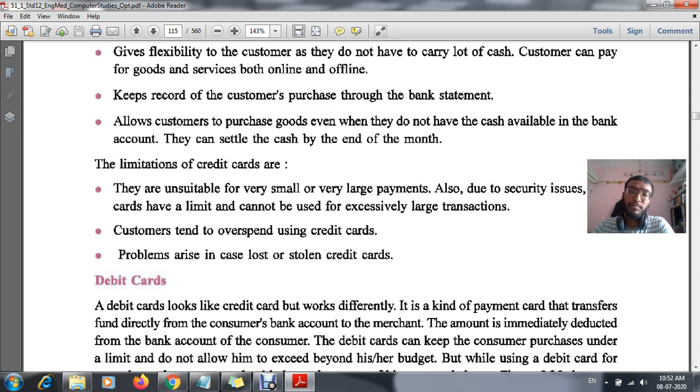After a certain process, the card is rejected and blocked the next day. These are the problems that arise with credit cards.